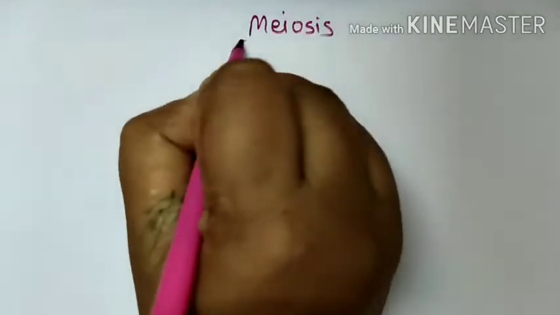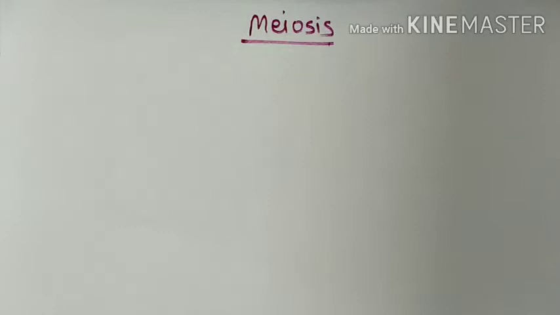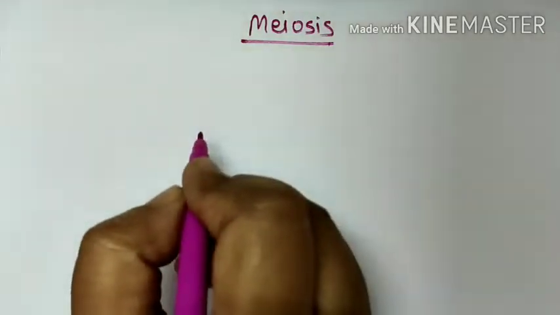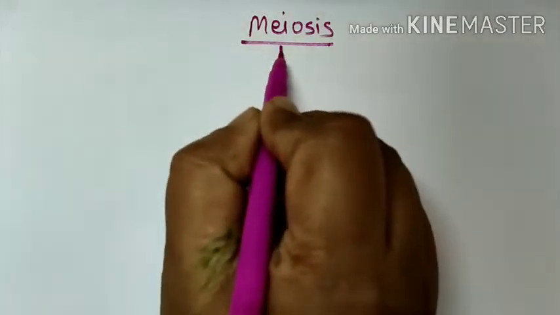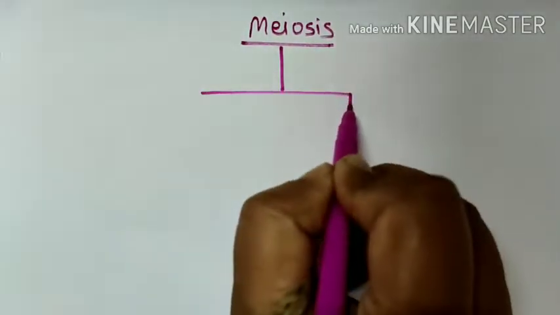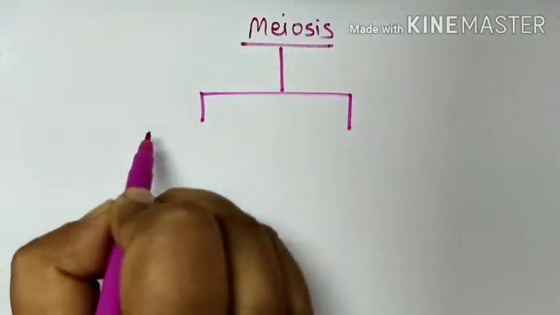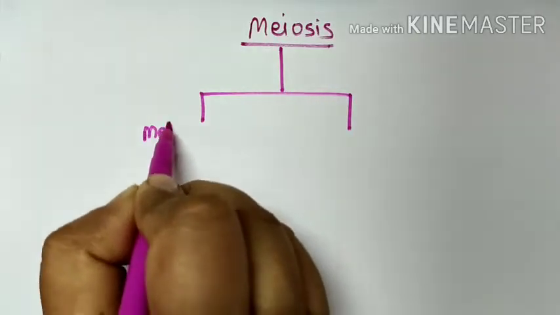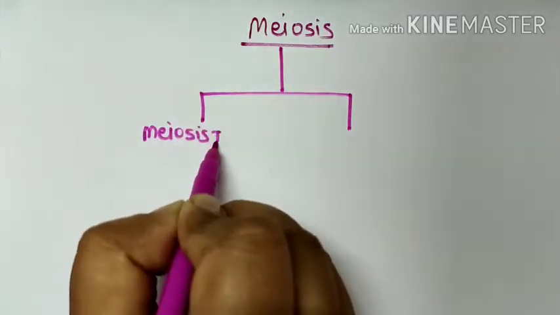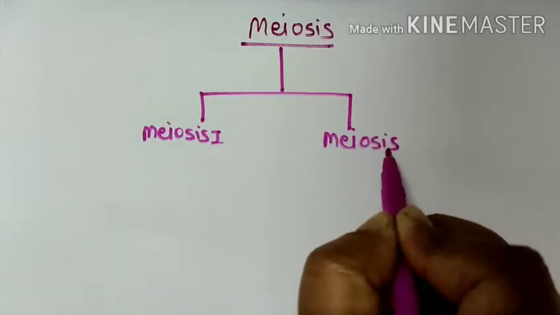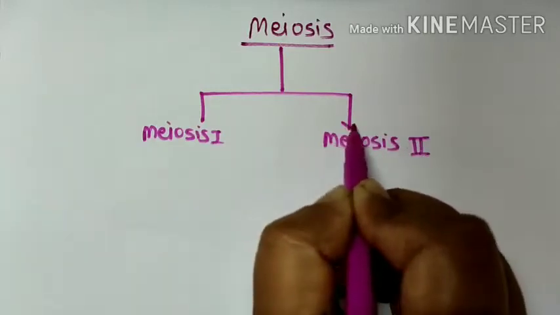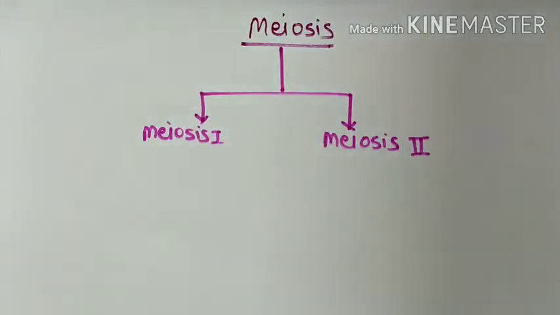We know that meiosis is a reductional cell division, means the number of chromosomes is reduced to half in meiosis. Meiosis completes through two stages: meiosis 1 and meiosis 2. These are the two stages of meiosis.